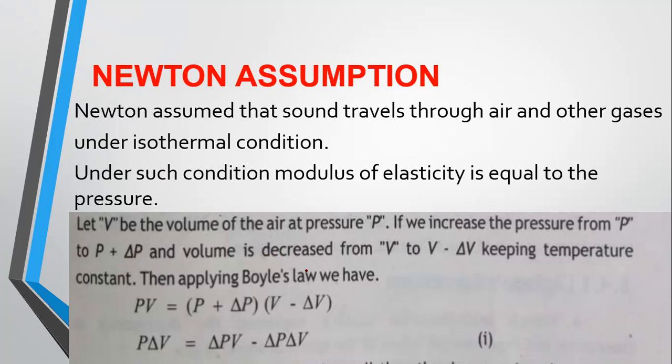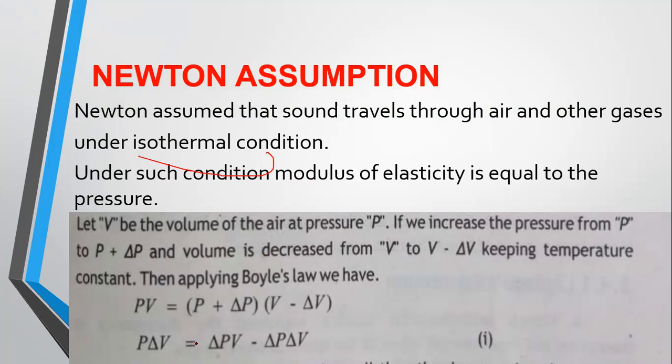When we increase the pressure, there will be a decrease in volume. So V is the initial volume, V minus delta V will be the final volume, and delta V is the change in volume, keeping the temperature constant, according to isothermal condition.